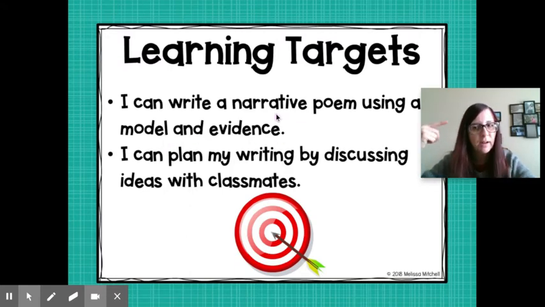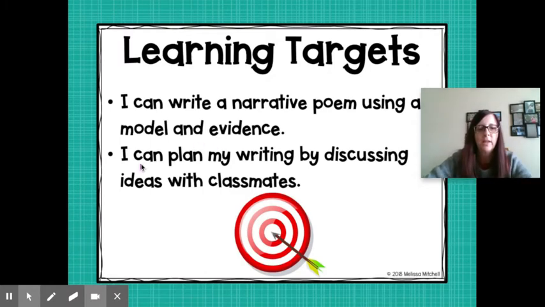Now remember, a narrative poem is a poem that tells a story. You're going to tell about the different parts of the night. Narrative means telling a story. And you're going to use a model, and we're going to talk about the evidence in the model later this